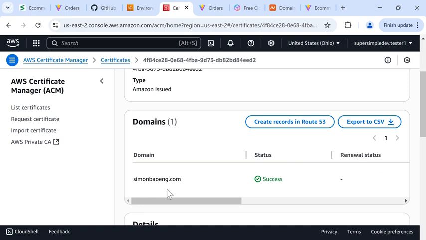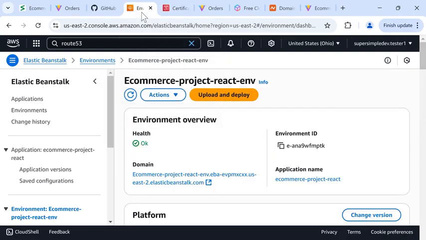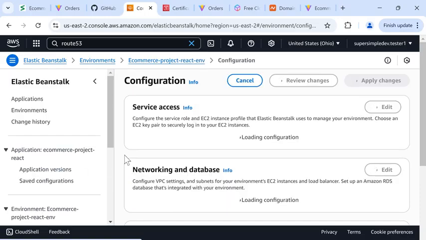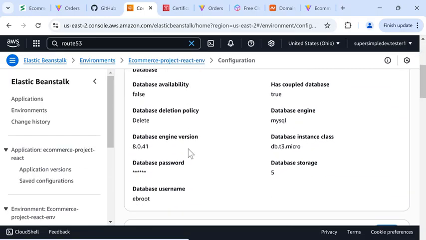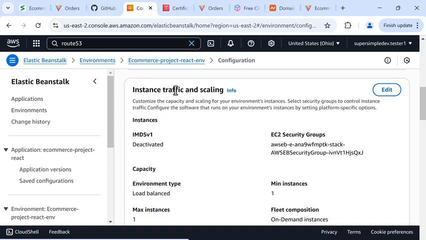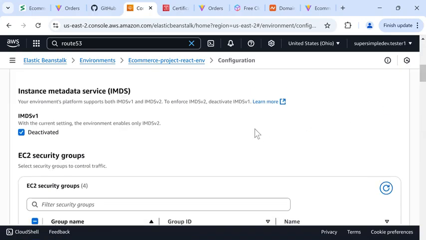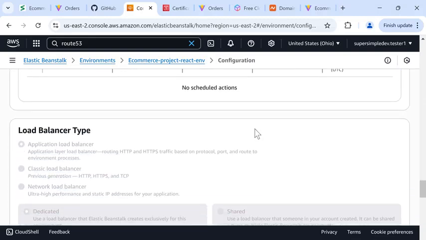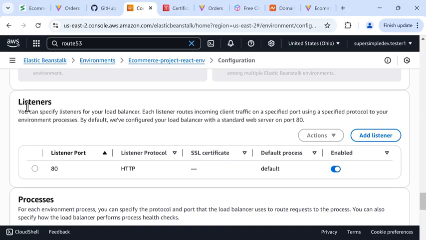And now that we have an SSL certificate, we can use this in Elastic Beanstalk. So we'll go back to Elastic Beanstalk, and then in the configurations here, we're going to scroll down to the instance traffic settings and click Edit. And we're going to scroll down until we find this Listeners section. And here, we'll click Add Listener.